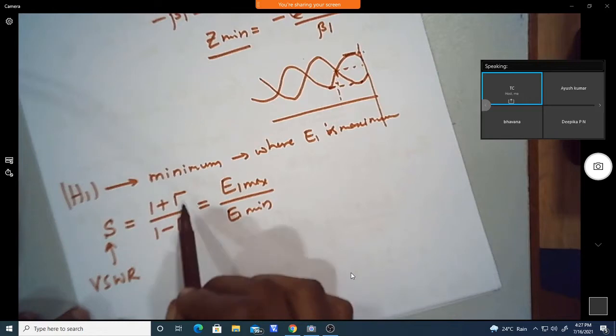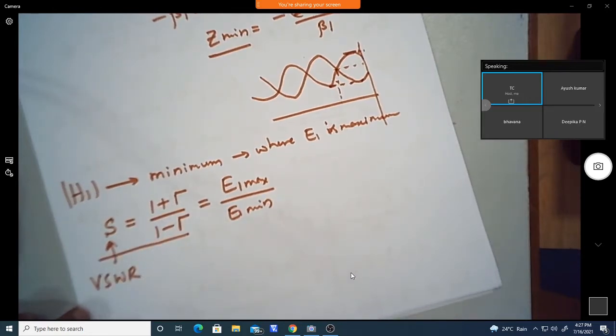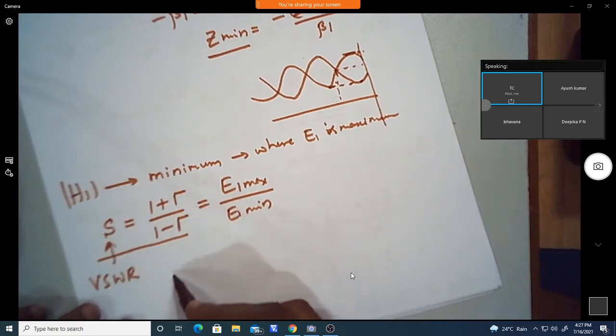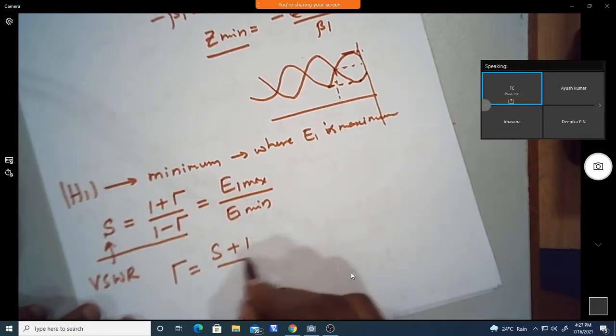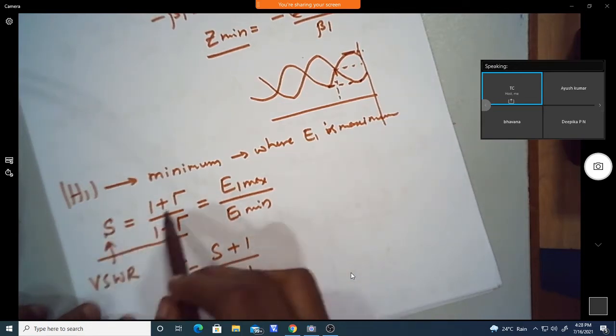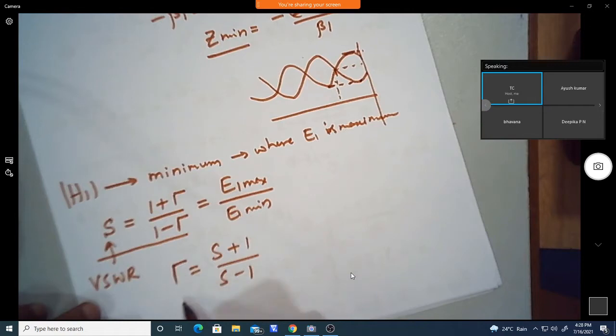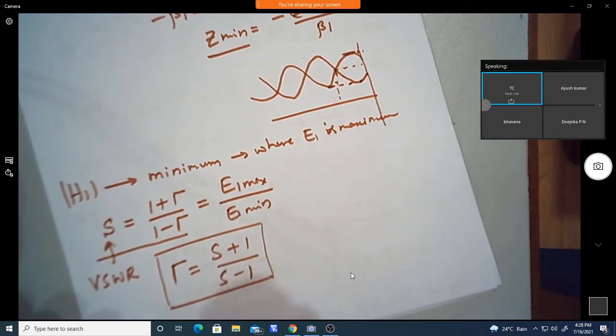In terms of the reflection coefficient we can write this equation, and we can also write the reflection coefficient in terms of the standing wave ratio, which is S minus 1 divided by S plus 1. Manipulating the equation, we get gamma in terms of the standing wave ratio.